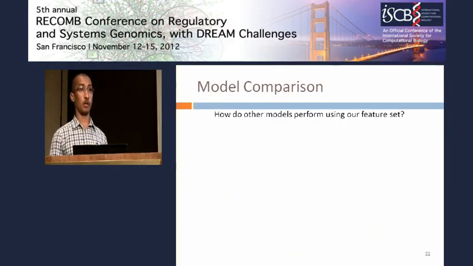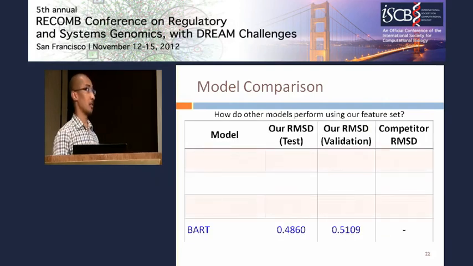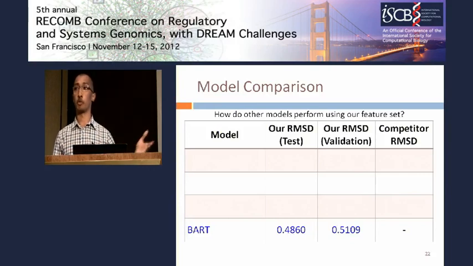Okay, as a final comparison, we wanted to study how other models would perform using the same feature set that we extracted for the BART model. So we have 2 testing scenarios. The first is to train only on the training set and to test on the test set. And the second is to train on the training plus test set and then to test on the validation set. So this is the performance of the BART model in each of these cases, 4860 on the test set, 5109 on the validation set. And when available, we'll also report competitor RMSDs, that is the performance of algorithms run by competitors on their personal feature sets.